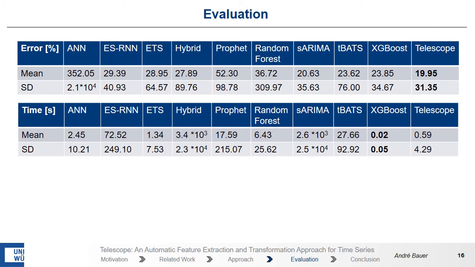When we take a look at the time to result, here again this table shows the mean and the standard deviation. XGBoost achieved the lowest values, followed by Telescope, and if we look at seasonal ARIMA, that was the second best method in terms of the accuracy, it is almost 10,000 times higher than Telescope. So to sum up,